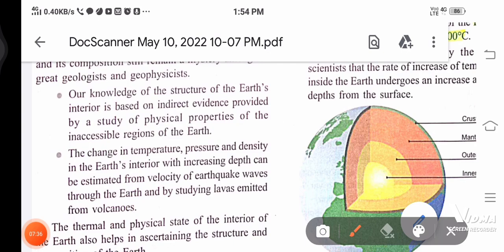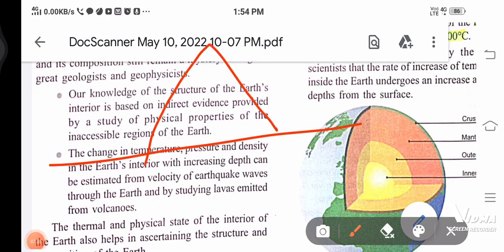Do you know what the structure of a volcano is? Like this. You would be discussing this in semester 2. The students who have a semester system would have this in semester 2. The students who have a term system would have it in the third term.